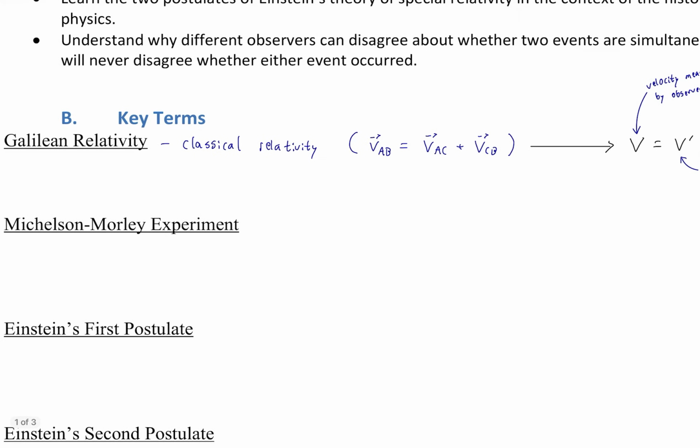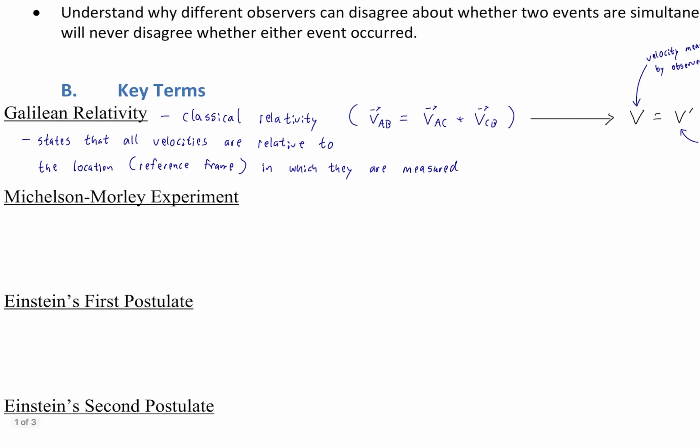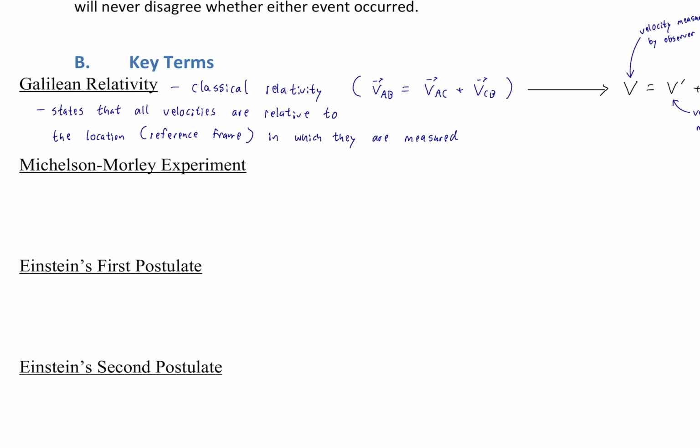So Galilean relativity, I think you have a good idea what it means. It essentially states that all velocities are relative to the location, the reference frame, in which they are measured. So that does beg the question, is there one absolute rest reference frame? It was shown at the turn of the 19th century to the 20th century that that was not the case. The Michelson-Morley experiment is a famous experiment that showed that there is no absolute reference frame.